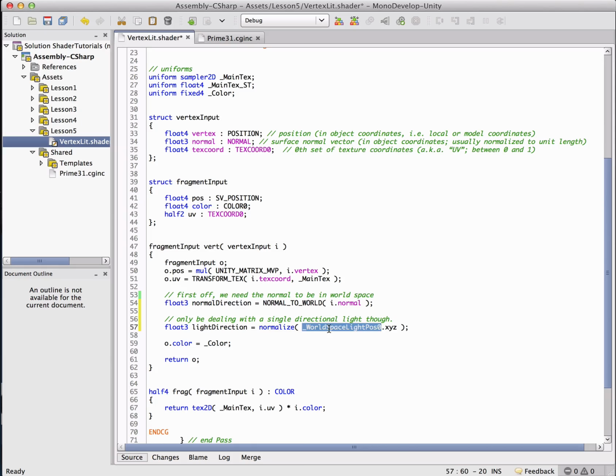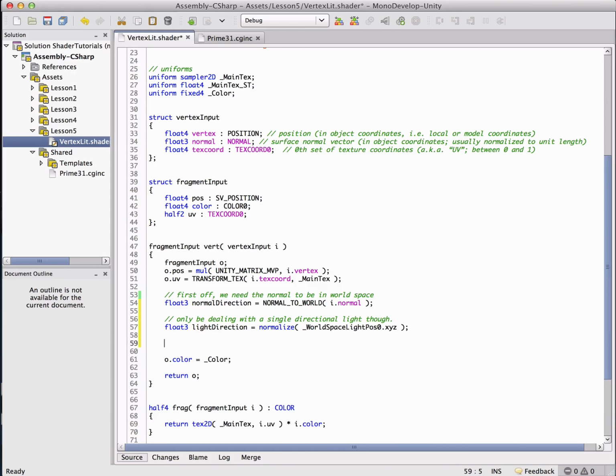So this is the Worldspace Light position. You can see there's a 0 after it, and that's just indicating that it's the first light. And we're only dealing with one directional light for this tutorial, so that's all the information we need. So now we have N and we have L.